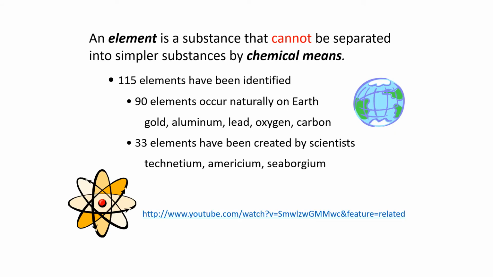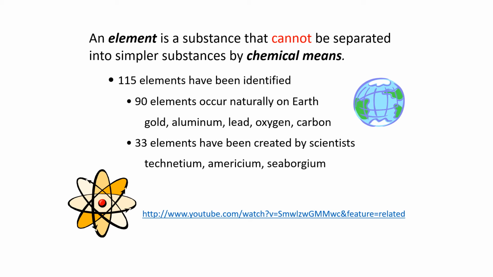So to define it, an element is a substance that cannot be separated into simpler substances by chemical means. Now that doesn't mean we can't break up the atom of an element, but that would require nuclear means. So we're just talking about chemical means here.